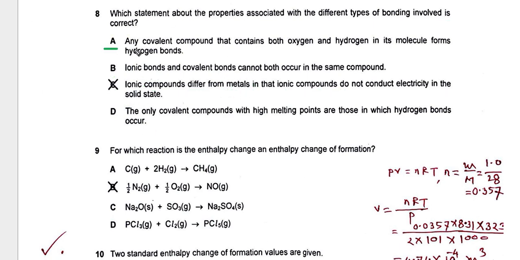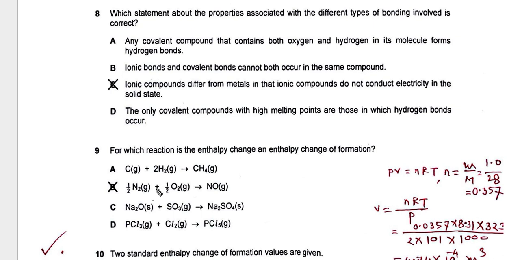And A is the wrong answer. Why? Any covalent compound that contains both oxygen and hydrogen in its molecule forms hydrogen bonds. No, this is wrong. It needs delta plus hydrogen with delta minus oxygen. So this is the wrong answer.